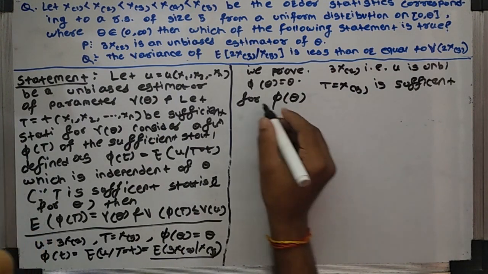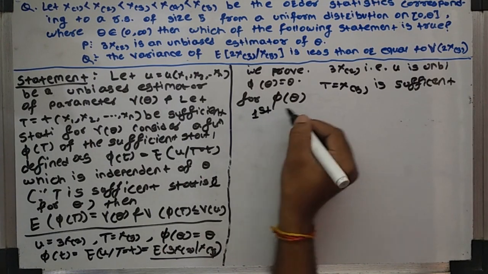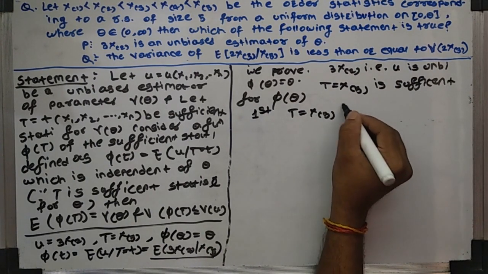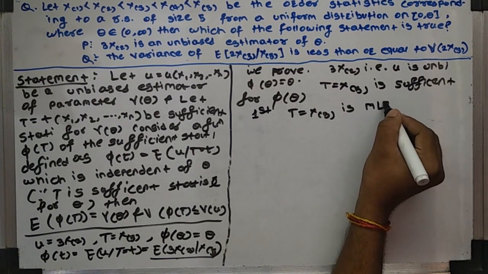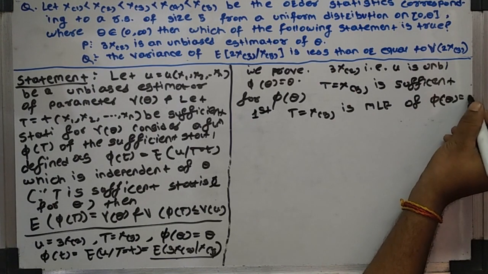We prove this. First we prove that T equal to X of 5 is the MLE of psi theta, that is theta.